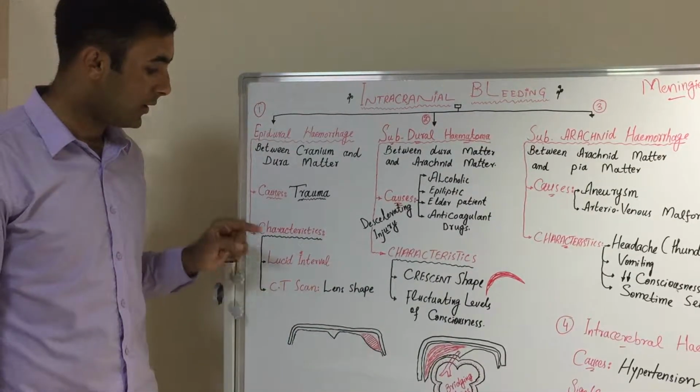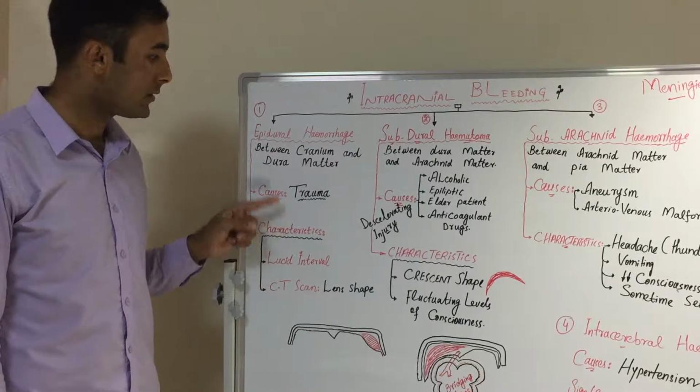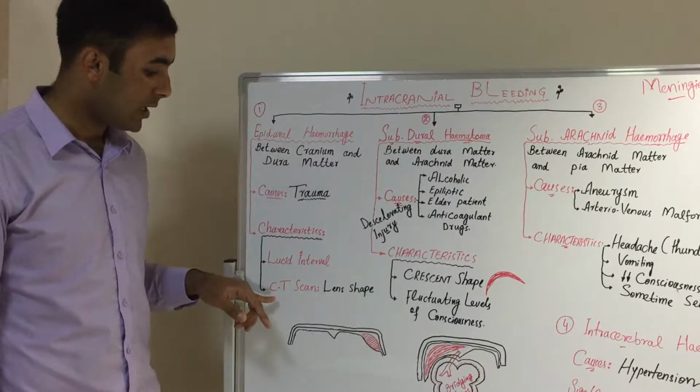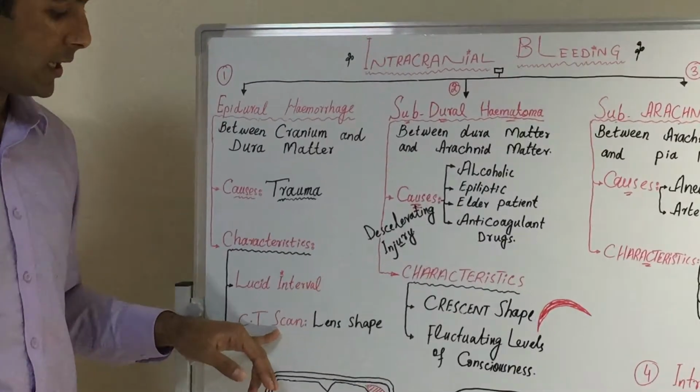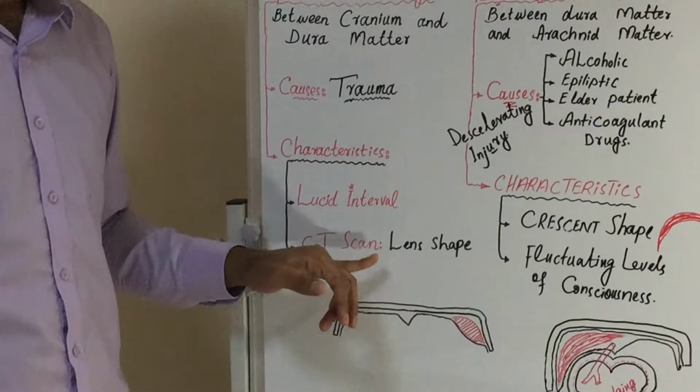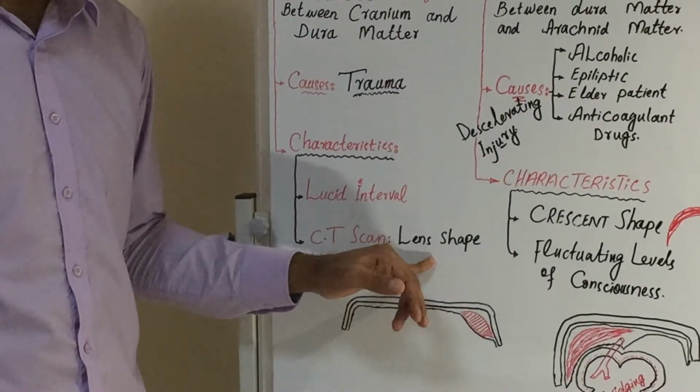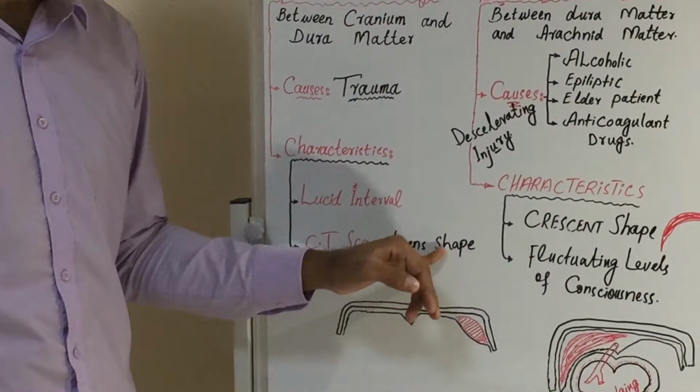The second and most important characteristic of epidural hemorrhage is that if you do a CT scan of this patient, inside the CT scan this hematoma looks lens-shaped. This hematoma looks lens-shaped.